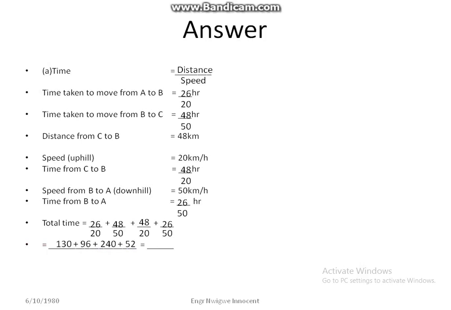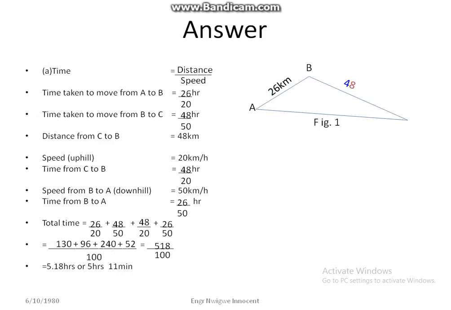We now have 130 plus 96 plus 240 plus 52 all over 100, which is equal to 518 over 100, which we now have as 5.18 hours or 5 hours 11 minutes. So this is the diagram. From A to B is 26 kilometers. From B to C is 48 kilometers.